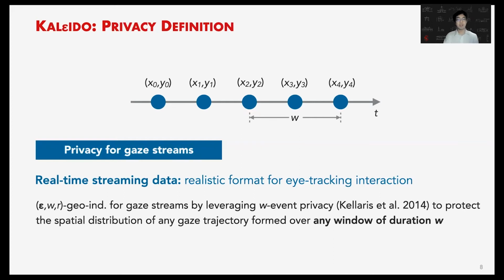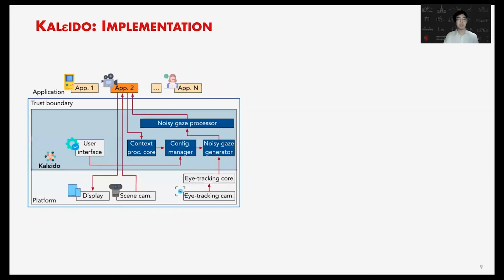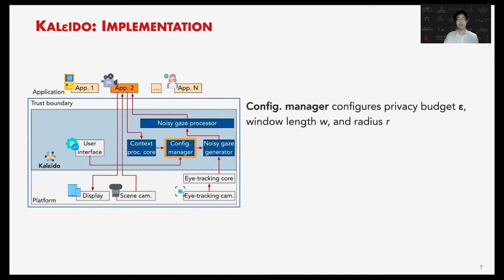With the privacy definition in hand, how do we implement KALEIDO in the real system? KALEIDO has 4 major blocks. The first one is the configuration manager that sets the privacy budget epsilon according to the user need, as well as the window length W according to the scene change frequency in the video stream, as well as the location indistinguishability